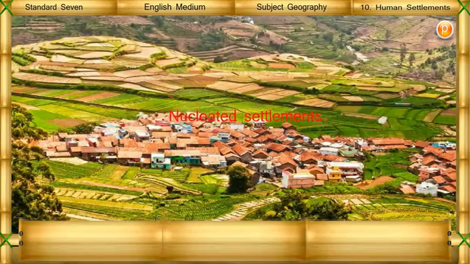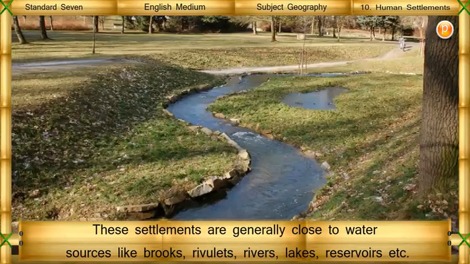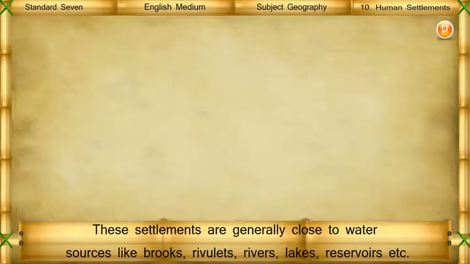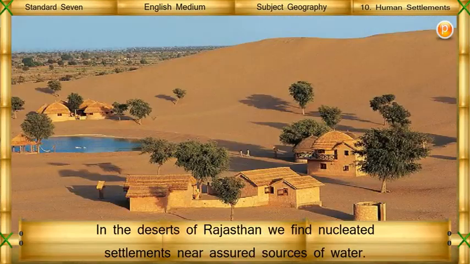Nucleated settlements. These settlements are generally close to water sources like brooks, rivulets, rivers, lakes, reservoirs, etc. In the deserts of Rajasthan, we find nucleated settlements near assured sources of water.